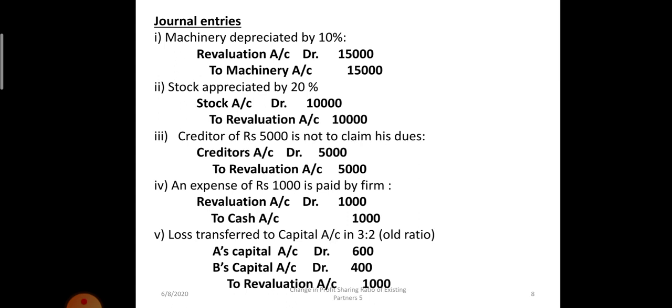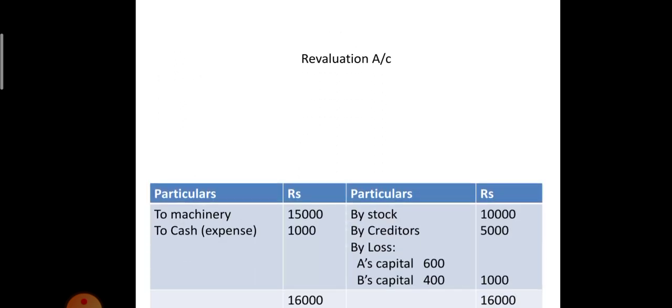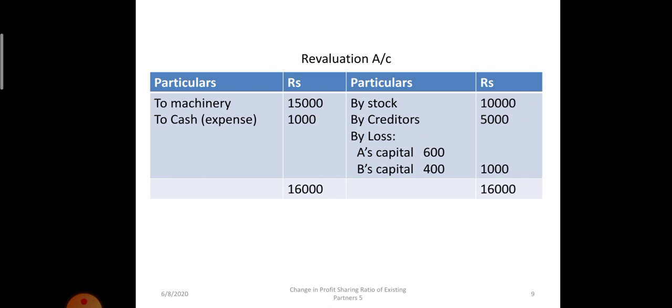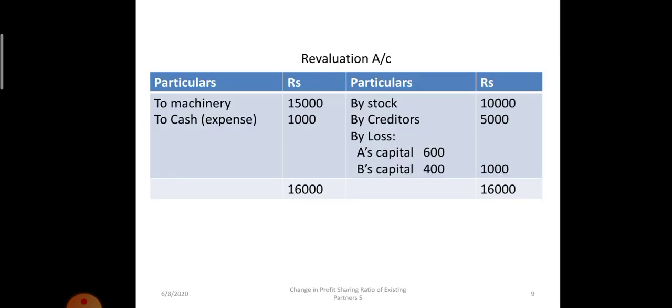Okay. Now check the revaluation account. The losses are recorded on the debit side. Machinery's value is decreasing. So to machinery 15,000, expense to cash 1,000, by stock 10,000, by creditors 5,000. By loss 1,000 is transferred to A's capital and B's capital in the ratio of 3:2.